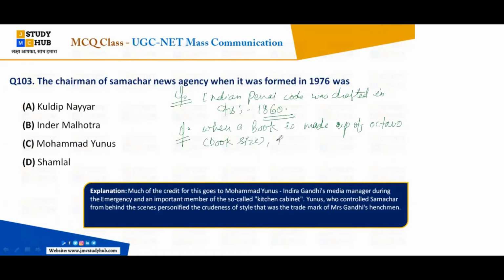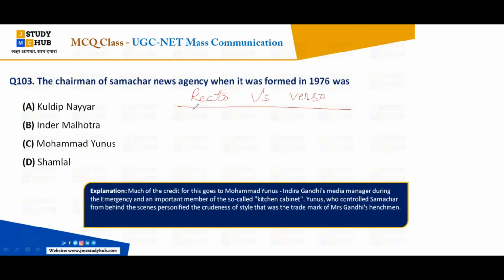Book size, the total number of pages, tell me, the total number of pages are? Very good, Manju. Right answer, it is 16. When the book is made up of octavo, that is the book size, the total number of pages are 16.